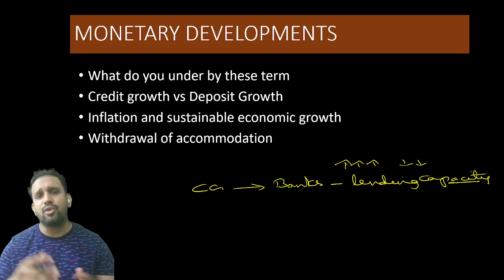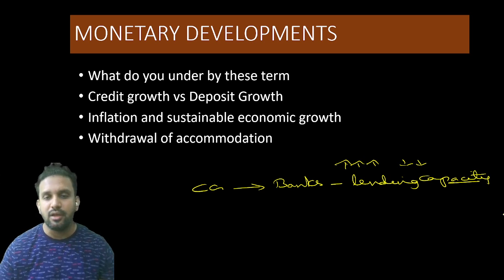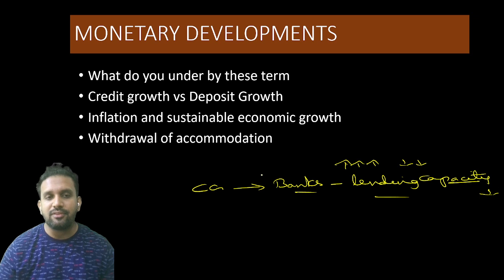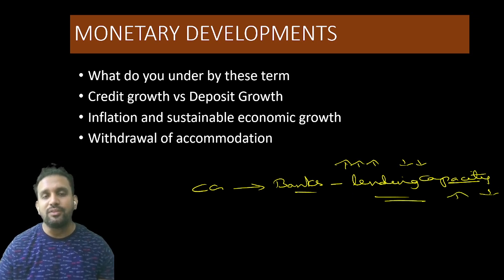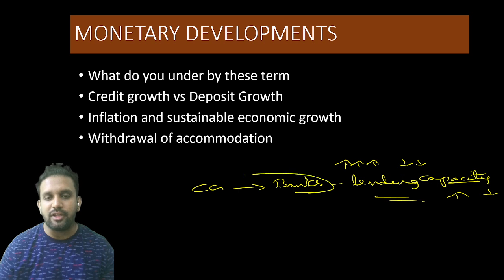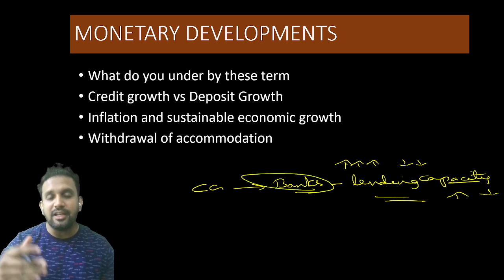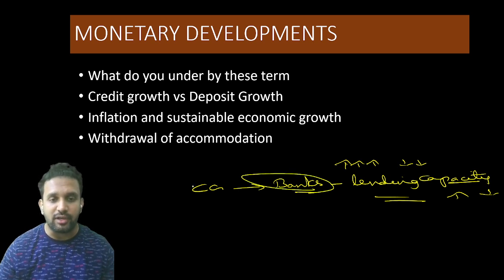And why are we saying growth? Because it is over year on year, or 3 months, the second quarter, the third quarter, what is the credit growth rate? When the bank lending capacity decreases, then we say that credit growth rate decreased. When bank lending capacity increases, we say that credit growth is there. So this is what is called credit growth. When the lending capacity of banks increases, we call it credit growth.